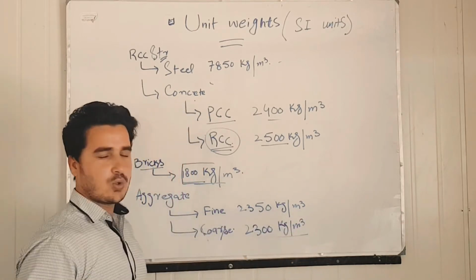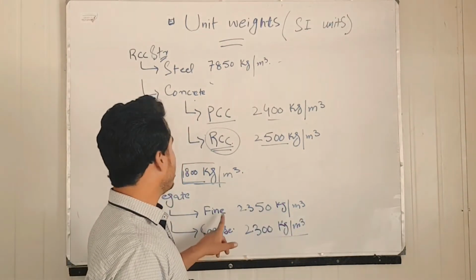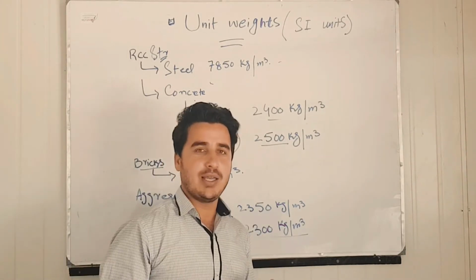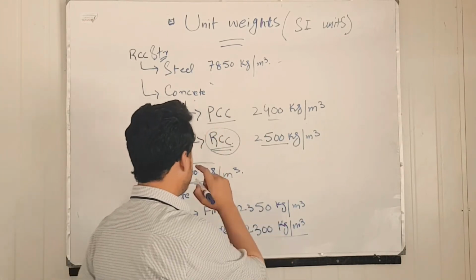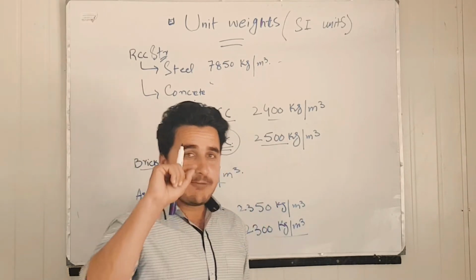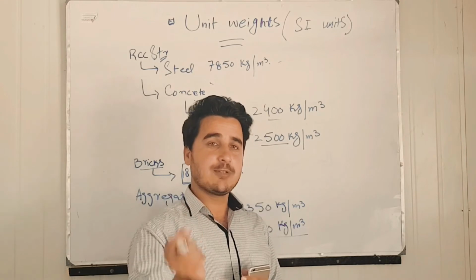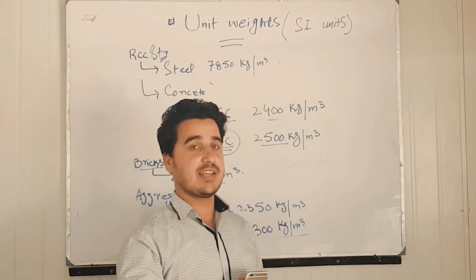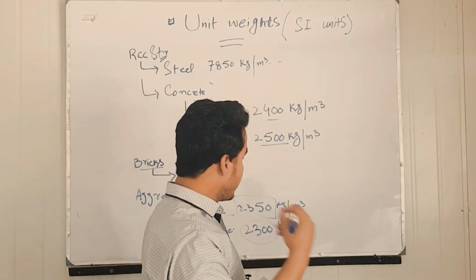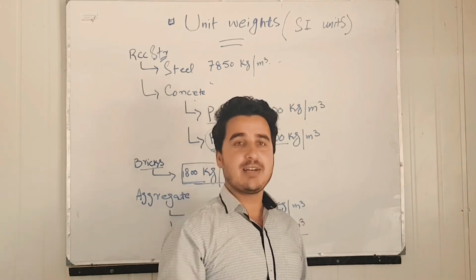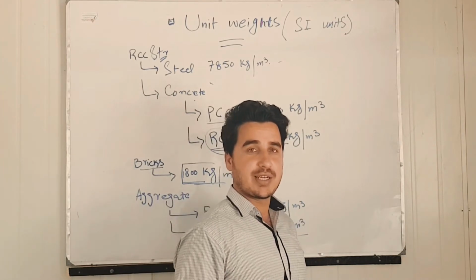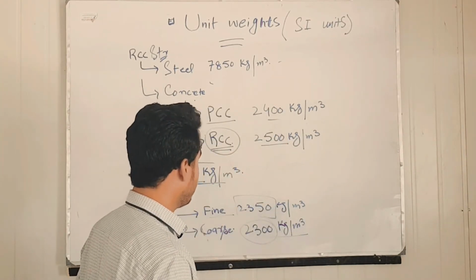Now you must know the difference between these two values, that fine aggregate has more weight per meter cube than coarse aggregate. And why? The reason is that during filling, the pores between different aggregates are filled by the fine aggregate, and that is why it has more weight than coarse aggregate. You can say that coarse aggregates are more porous per meter cube whenever you are calculating their weights. So that is why there is a difference between these two values.